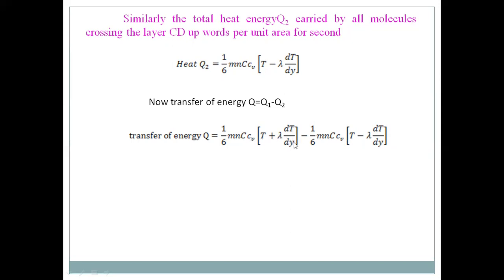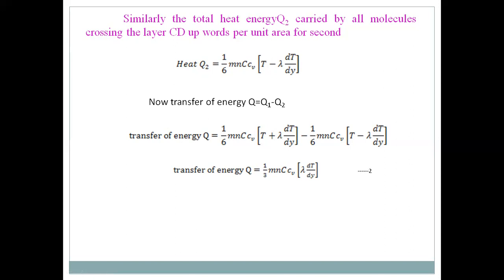What remains is lambda into dT by dy plus lambda into dT by dy, that is 2 lambda into dT by dy. The 2 in the numerator cancels with the 6, three times, so that Q is equal to 1/3 m n c CV into lambda into dT by dy. This may be taken as equation 2.